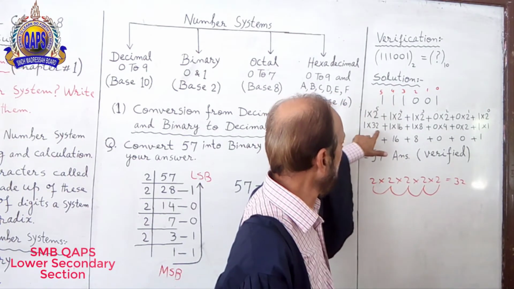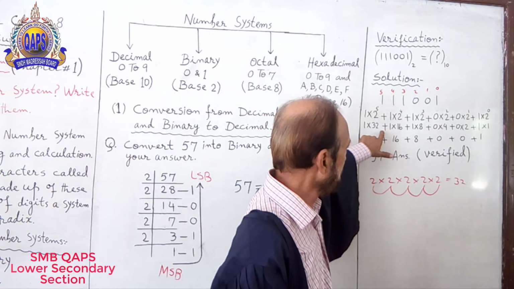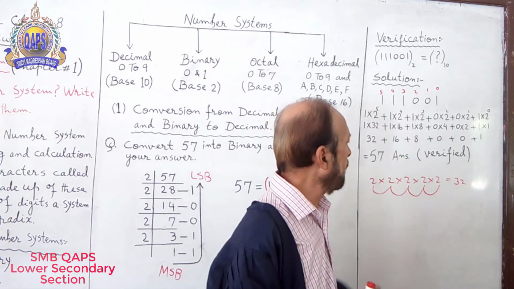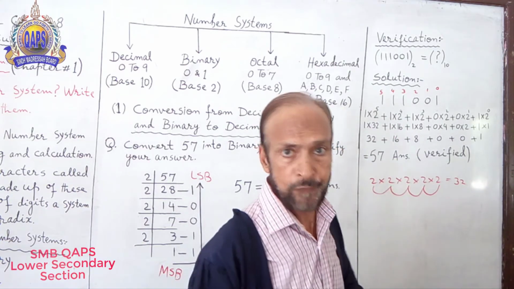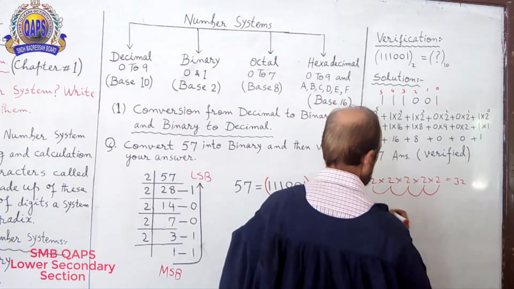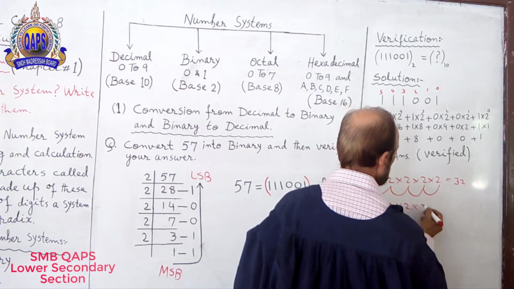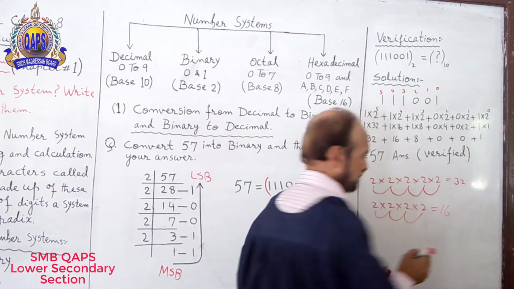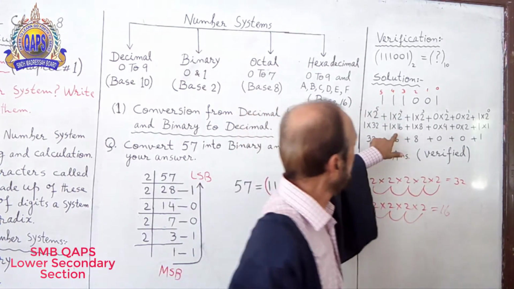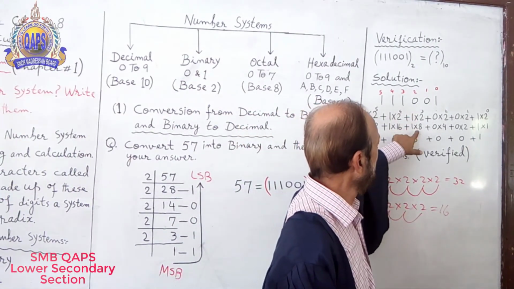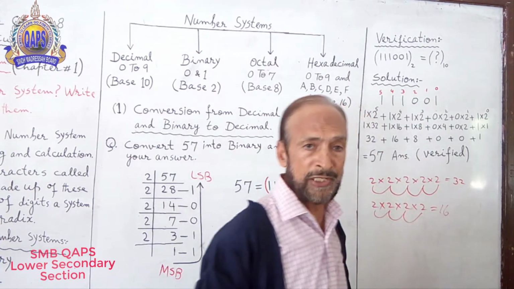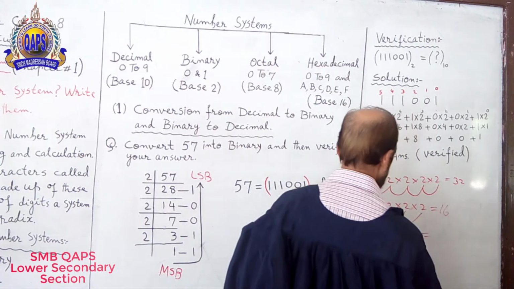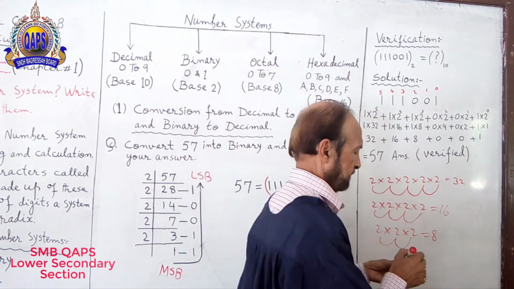So it's 1 multiplied by 32, plus 1 into 2 raised to the power 4. 2 into 2 into 2 into 2 is 4, 8, 16. Plus 1 multiplied by 2 raised to the power 3: 2 into 2 into 2 is 4, 8.